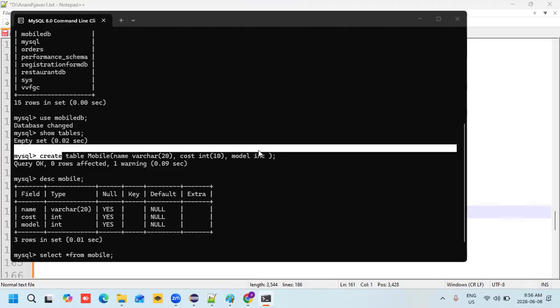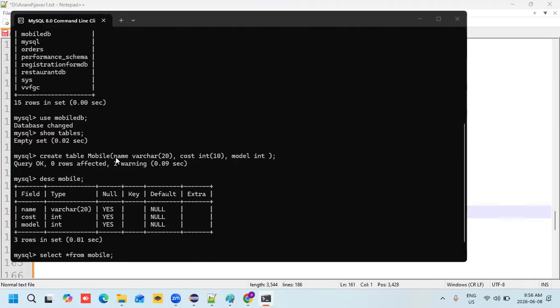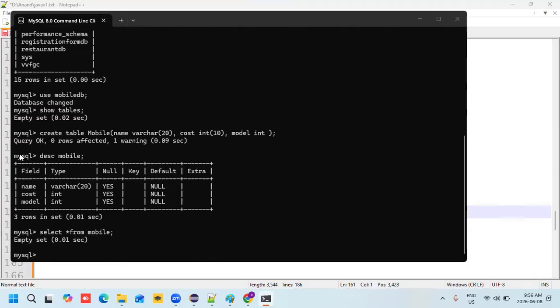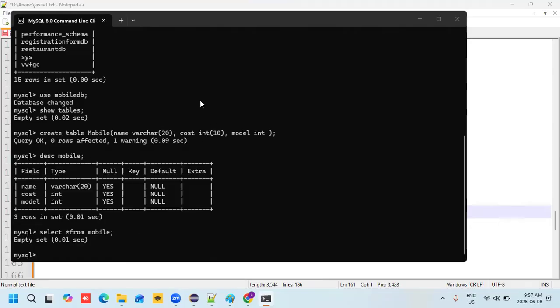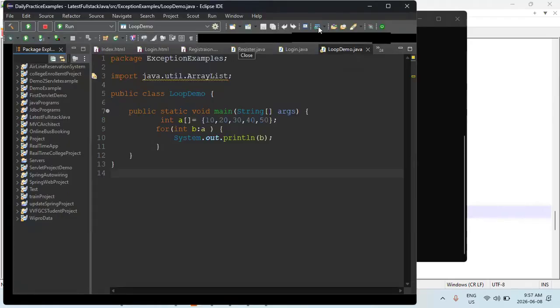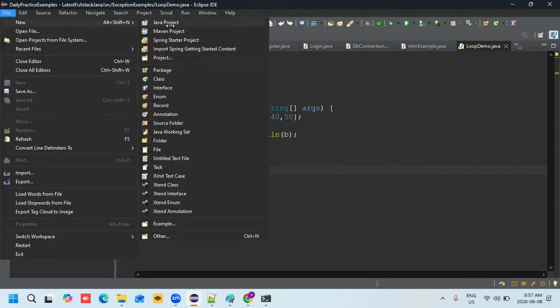You need to create any table you can create. I have created a table called mobile. You can create your own table also. Once you create the table, you need to go to the Java application now. Open your command prompt like this. Open any JDBC. Take any project. Let me take some new Java project.